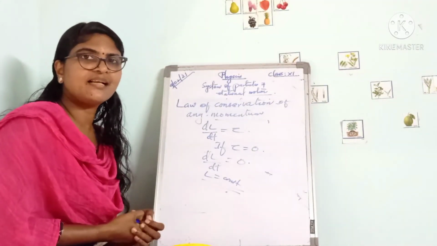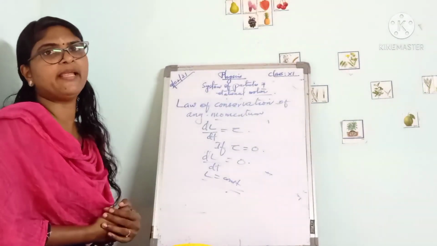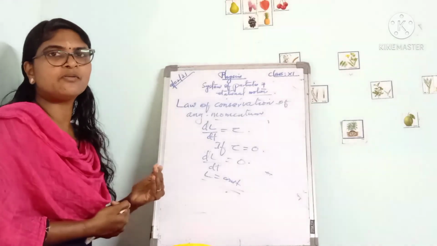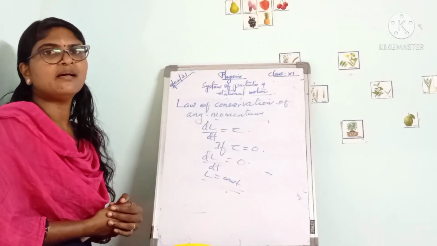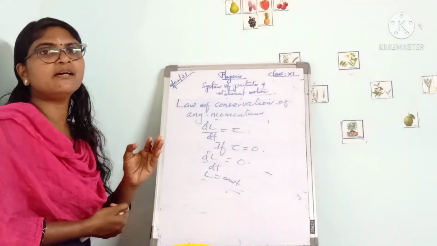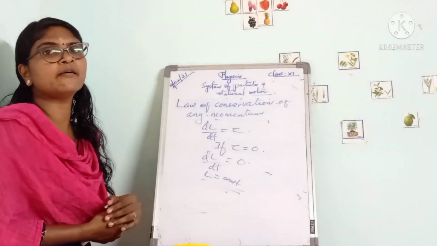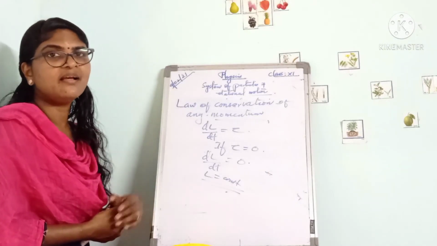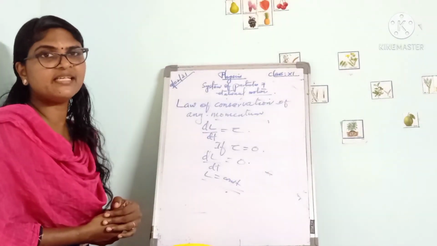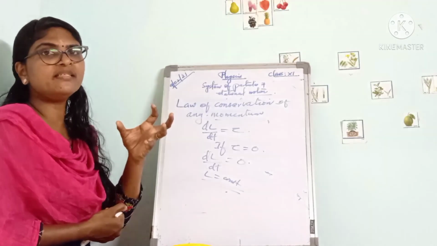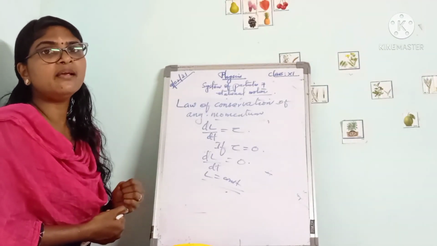Okay, children, in today's class we have learned about the rigid body and about the center of mass, which is a point where the whole mass of the body is assumed to be concentrated. Then we learned about the center of gravity, a point where the whole weight is assumed to be acting.